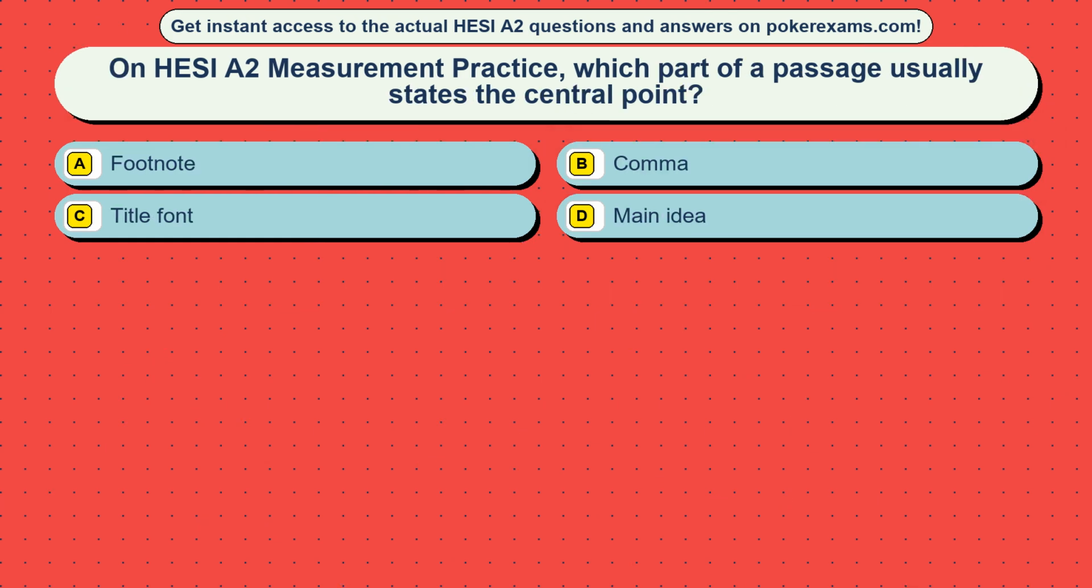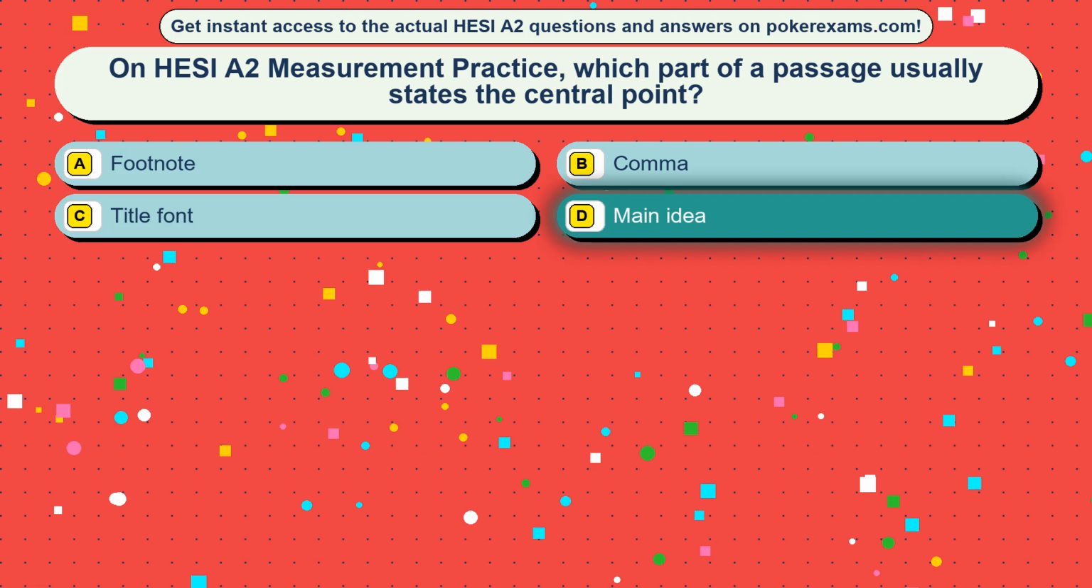Question 34. On HESI A2 measurement practice, which part of a passage usually states the central point? Option A, footnote. Option B, comma. Option C, title font. Option D, main idea. The correct answer is option D, main idea.